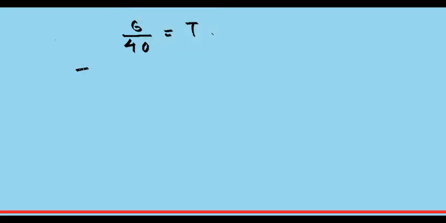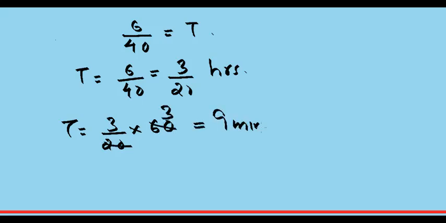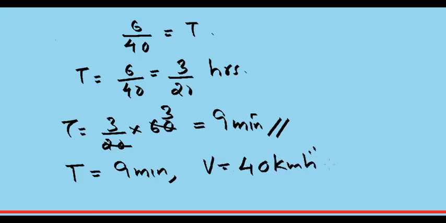So the time you got is T equal to 6 by 40, which is actually equal to 3 by 20, but this is in hours, and you can convert this into minutes if you want. For that you multiply this by 60, so this is nothing but 3 by 20 hour. 1 hour is 60 minutes, so this will be into 60, and you can see that 20 goes here 3 times, 3 into 3 you will get 9 minutes. So your final answer is the speed of the bus and the time, that's what was asked. The time between two buses is 9 minutes, and each bus goes with a speed of 40 km/h.